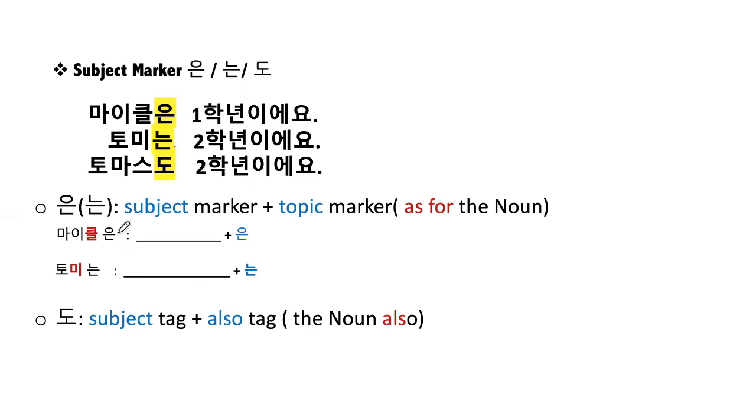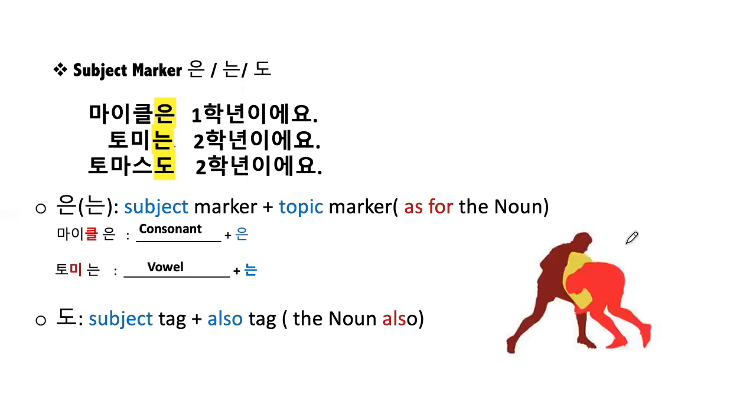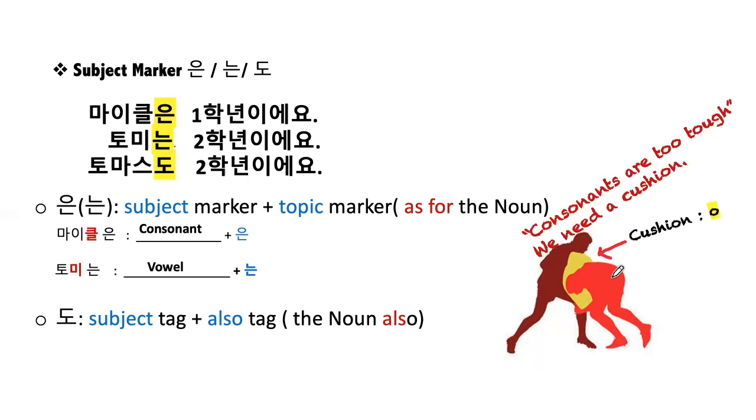The big difference between these two is like this. After the consonant, we use 은. After the vowel, we use 는. And the reason is, if you look at this picture here, these two sounds are wrestling, and these are consonants. Two consonants are wrestling and conflating, then it's really tough. The sound gets tough. So we need a cushion. So what kind of cushion is it? The cushion is the ㄴ sound.